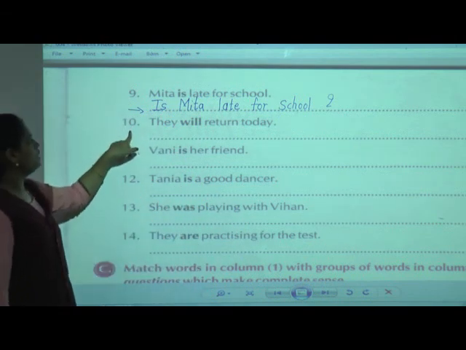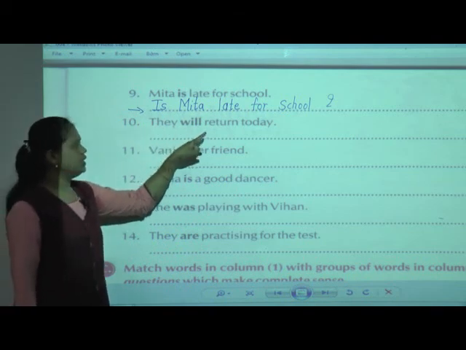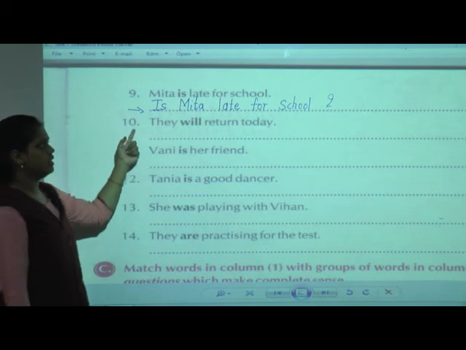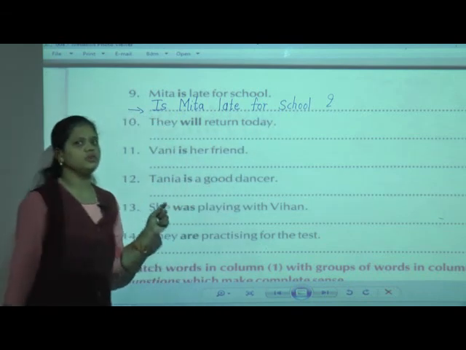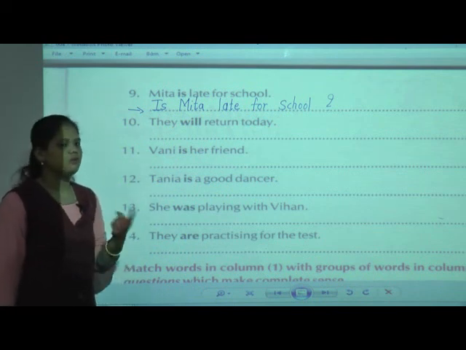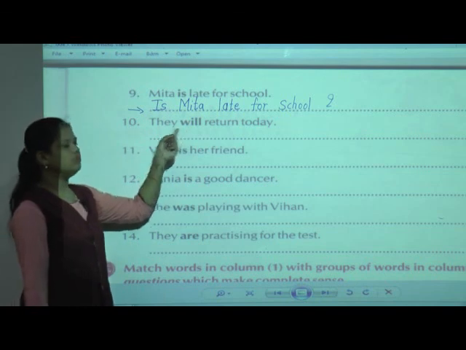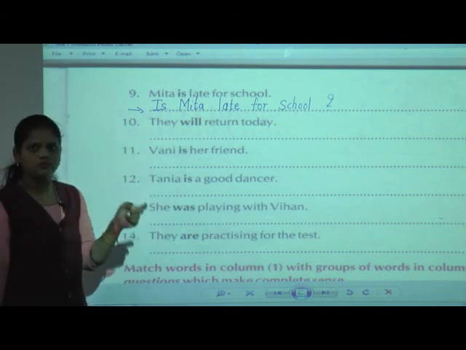Okay. Now the 10th one: "They will return today." Now this is the sentence, and after the sentence what is given? Full stop. What do we have to do? We are going to ask the question, we have to form the question. So what do we have to do here? The word which is printed in bold, we have to put that first.